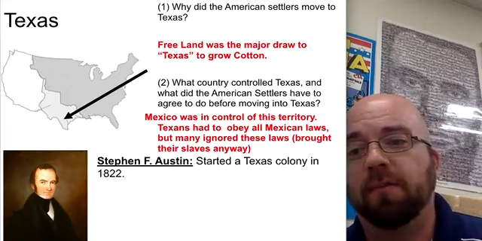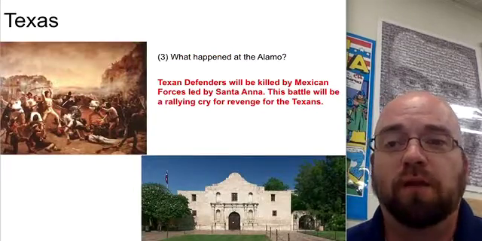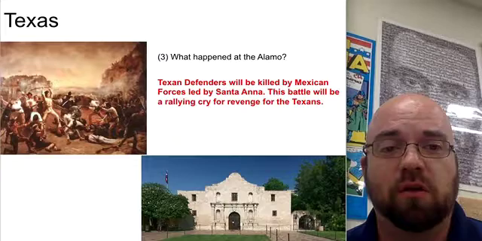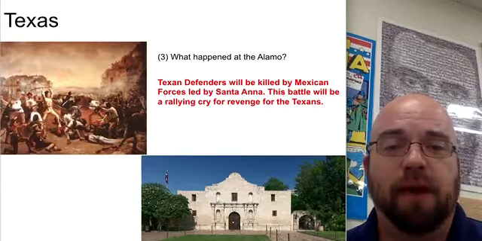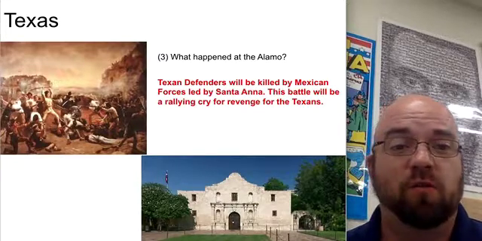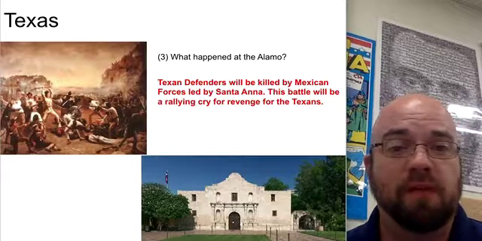So let's find out what happens here at the Alamo. While defending this fort, the Texans are pretty much all killed by the battle that ensues. There's been a lot of historical research into what happened in this battle.